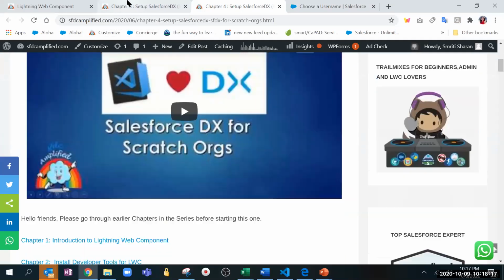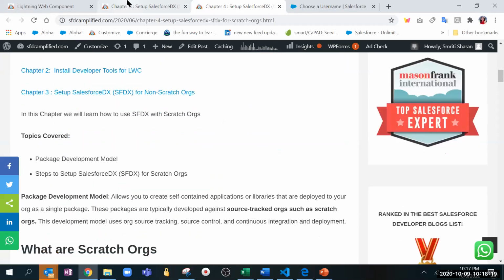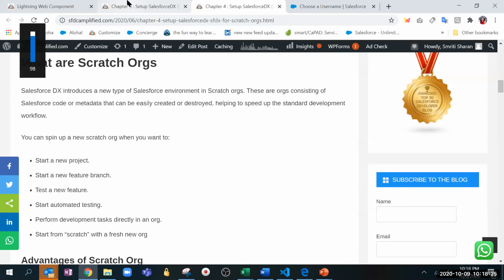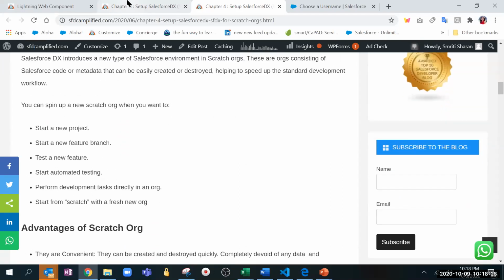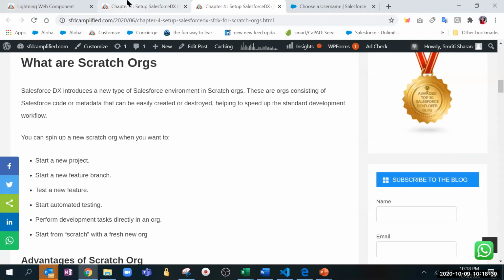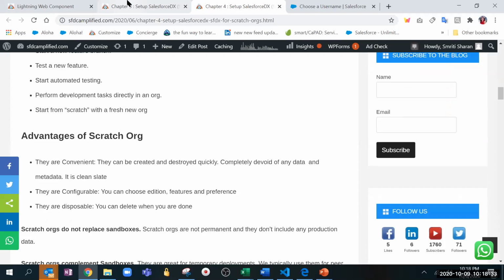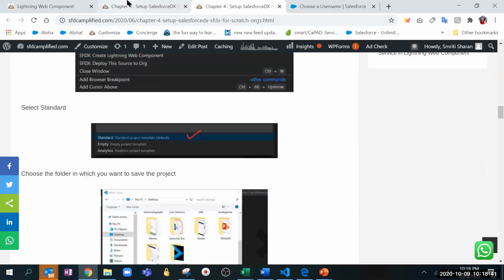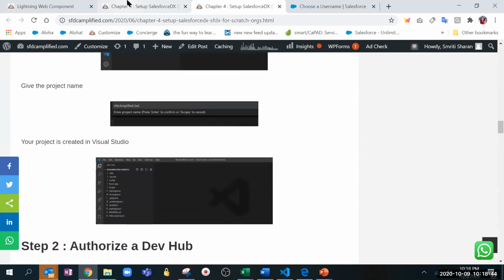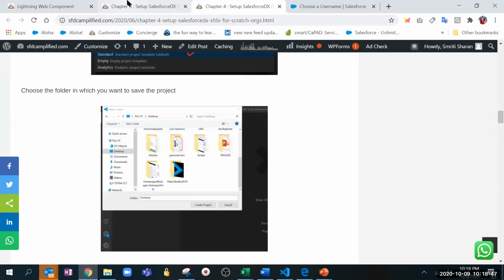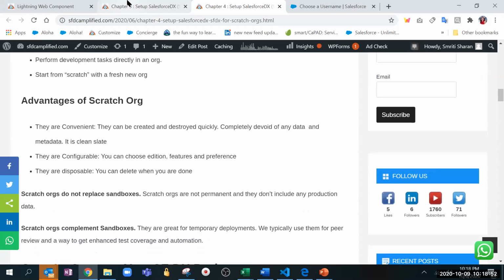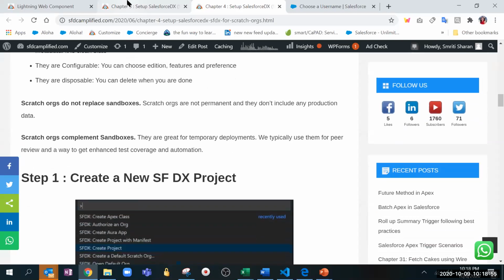So what is Scratch org? Can someone tell me? Scratch org is a temporary org, with a minimum of 7 to 30 days. It will expire automatically after 30 days or however many days we specify. Minimum is 7 days. We create Scratch orgs if multiple users are working on a single developer org, so that we can independently work in the Scratch org and deploy to the dev org.